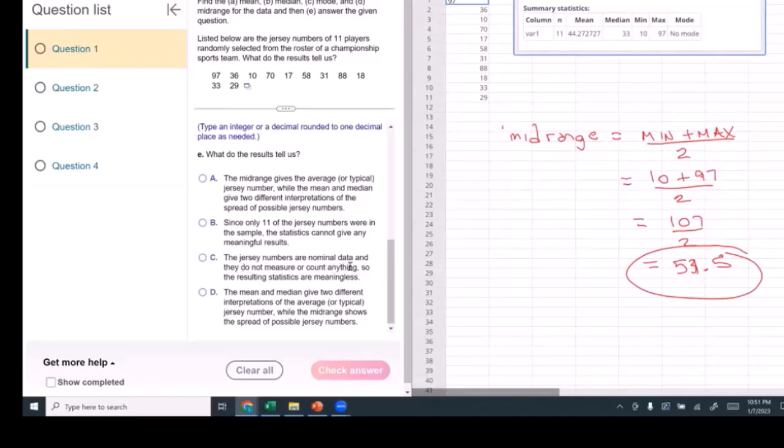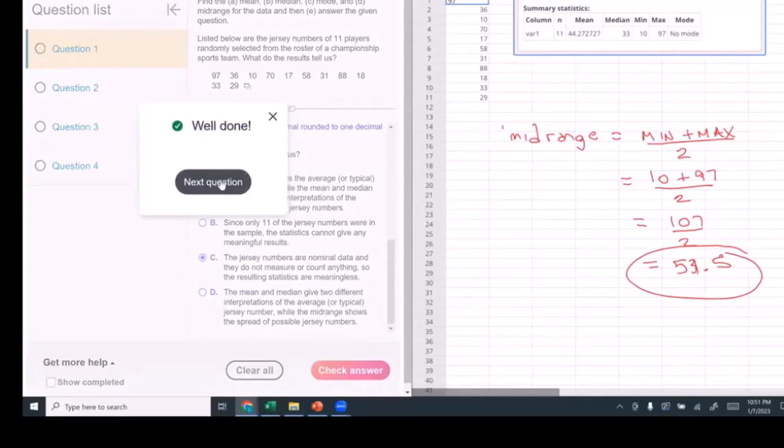This is sounding good. So the resulting statistics are meaningless. That sounds about right. The mean and median give two different interpretations of the average or typical jersey number, while the mid-range shows the spread. No, I say C. Okay, perfect.